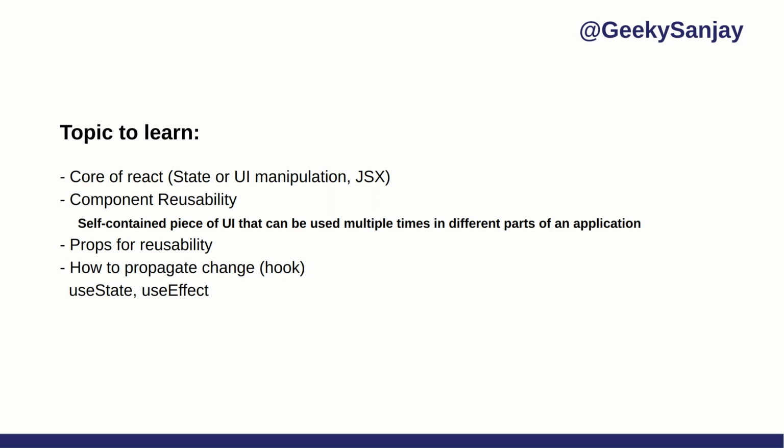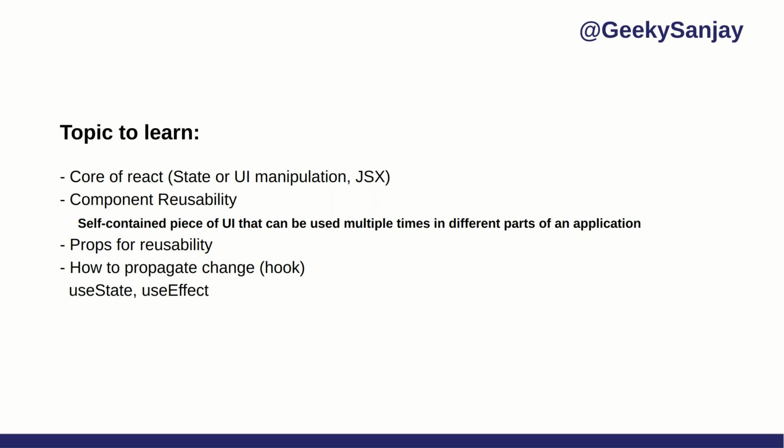The most important topic, a core topic, is JSX. What is JSX? JSX stands for JavaScript XML. JSX gives us the facility to write JavaScript in the form of HTML. Simple.